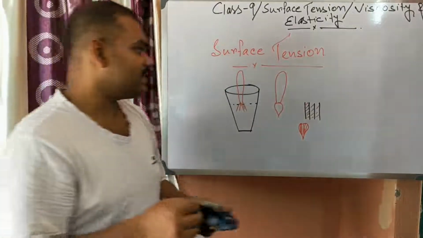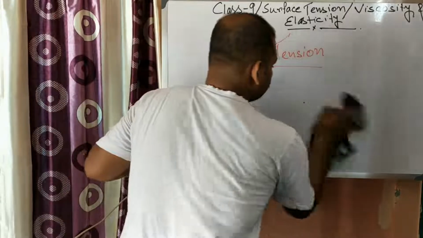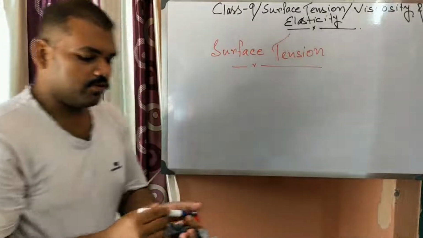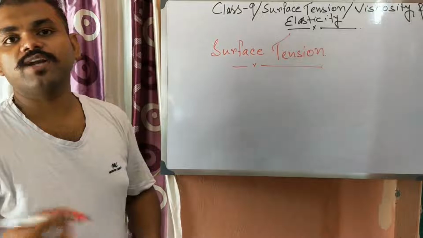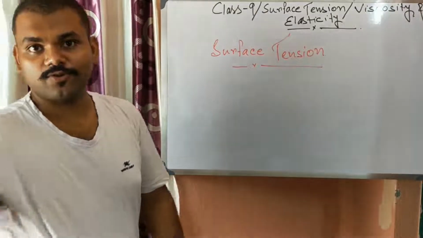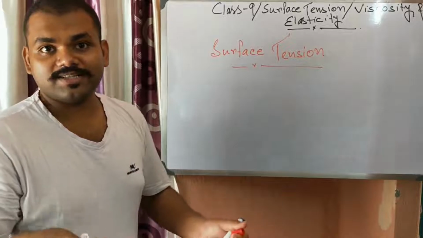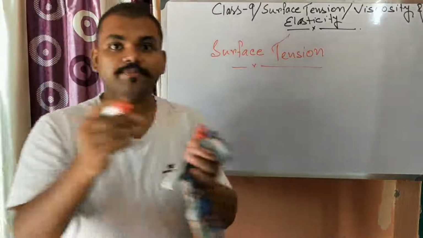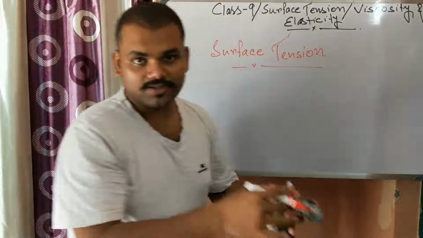This is one example. Another example is camphor. If you put some camphor into water, you will see that camphor will dance. Why does the camphor dance? Dancing doesn't mean dancing like this, but that it will not stay at one place. It will move from one place to another on the water.